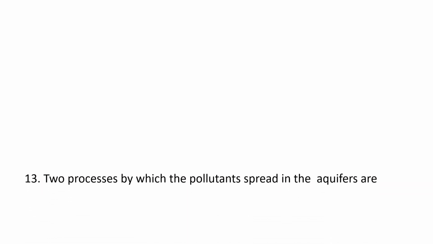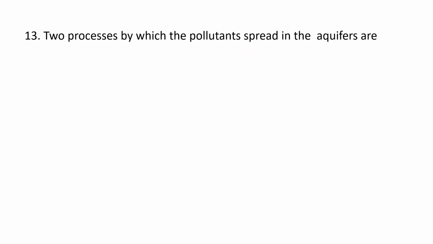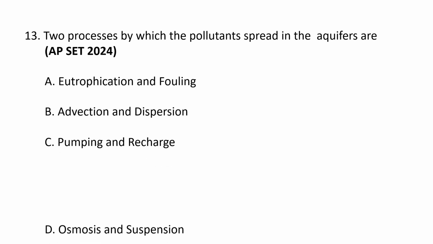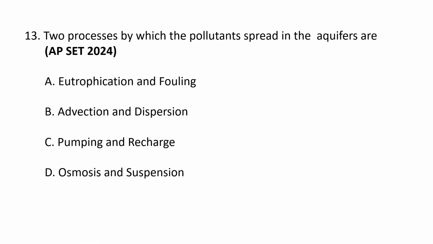Next question. Two processes by which the pollutants spread in the aquifers are A. Eutrophication and fouling, B. Advection and dispersion, C. Pumping and recharge, and D. Osmosis and suspension. So the correct option is advection and dispersion, B.